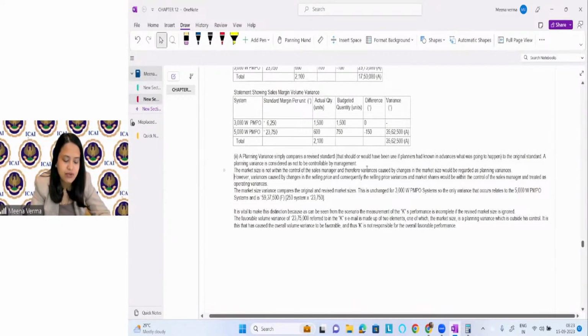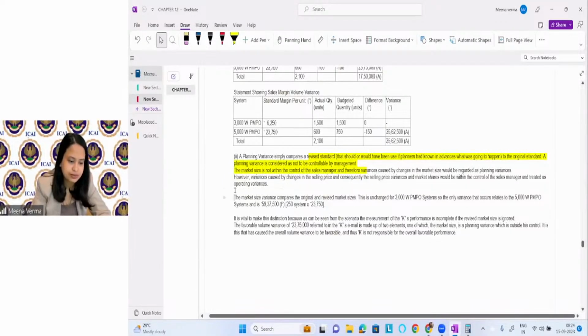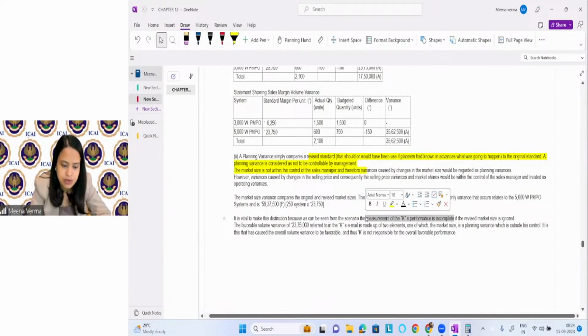See, first they have only defined it. In the first 2 lines, they have only defined the planning and operational variances. Actually, they have started the comment here. So it is given here: his measurement of the key performance is incomplete if we revise.